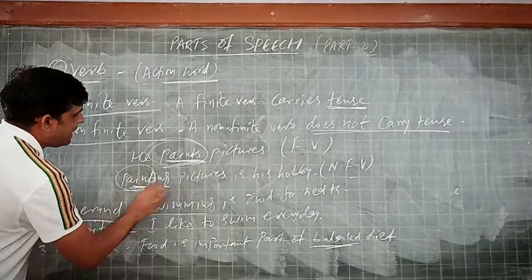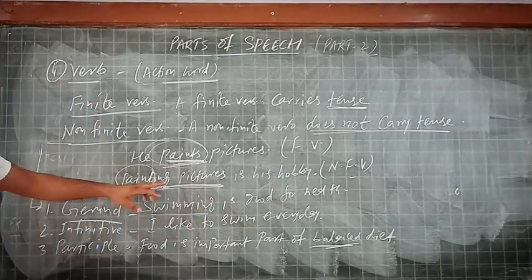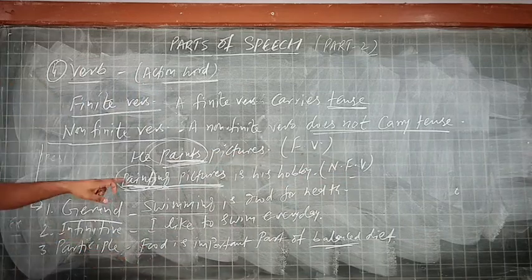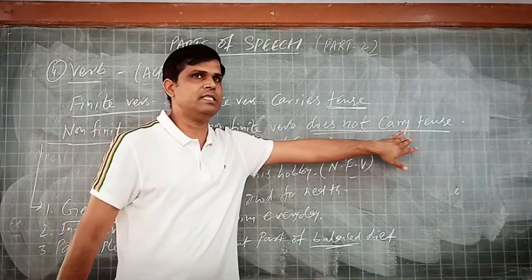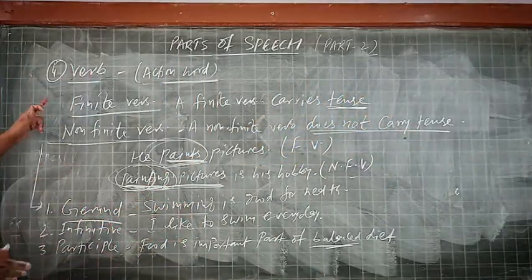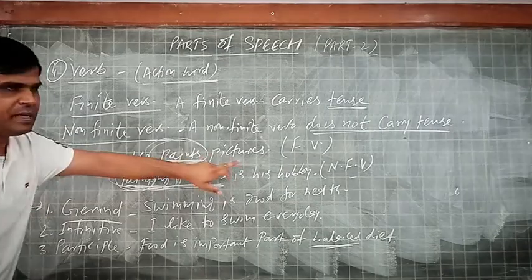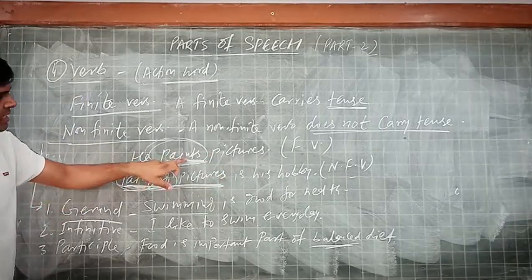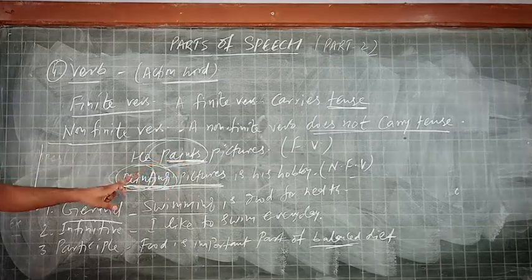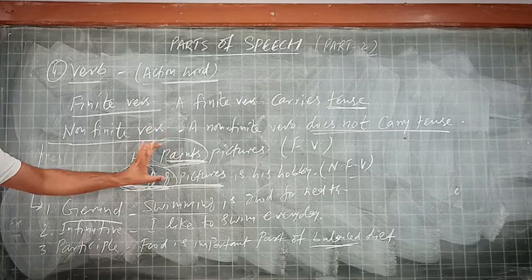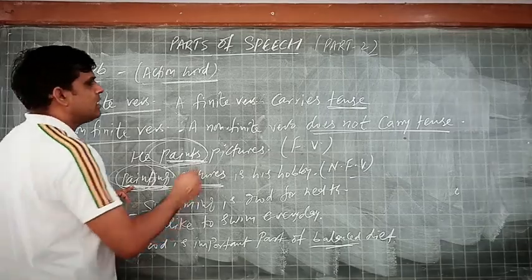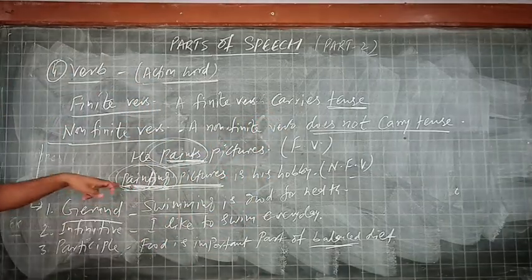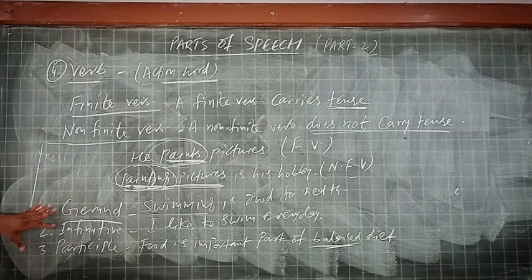This is painting pictures, which is called a non-finite verb because painting pictures, or the word painting, doesn't tell anything about the tense. So I wish to differentiate these two, finite and non-finite verbs, again. He paints pictures. Paints is the finite verb because it tells the tense, that is present indefinite. And painting pictures, the same word paint used in another way, doesn't tell anything about the tense. It is called a non-finite verb. And these non-finite verbs are again divided into three, which we will discuss in a separate chapter or separate video.